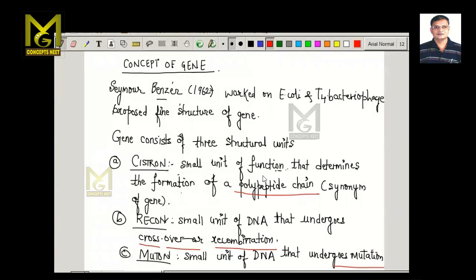Now, if we look at the structure of the DNA, so if we consider this as a DNA, it is only a small part of DNA. So only a small part of a DNA, we can consider this as a gene, and which has some following characteristic features. So gene, essentially, if this is the DNA, then gene will be a small part of DNA.